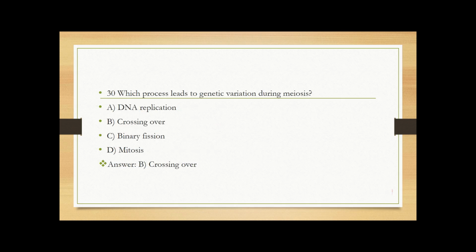Which process leads to genetic variation during meiosis? DNA replication, crossing over, binary fission, mitosis. So the answer is crossing over. Crossing over in prophase 1 creates unique gametes.